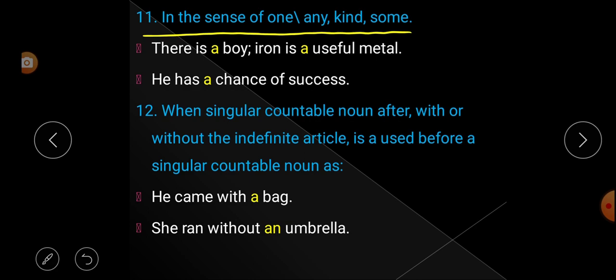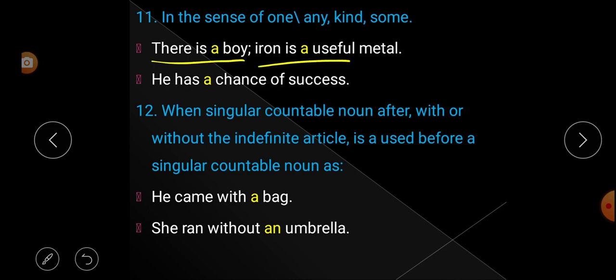Look at the example. There is a boy. What happened? How many boys? Sense of one. There is a boy in the sense of one, only one boy. That's why we have used the indefinite article a.